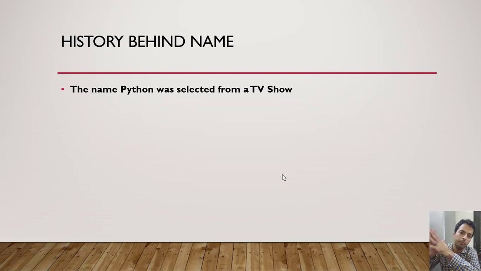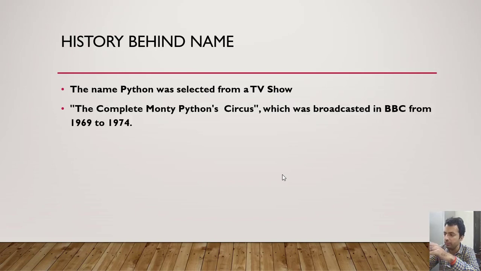See, the name of Python was selected based on a TV show, and the name of the TV show was The Complete Monty Python's Circus. It was broadcast on BBC from 1969 to 1974. Guido van Rossum was a fan of this particular show, and that's what made him name this language Python.